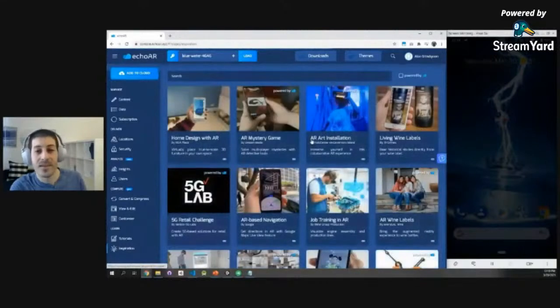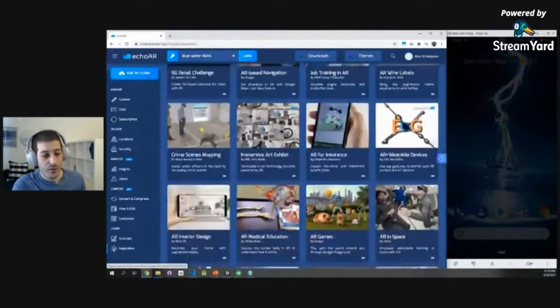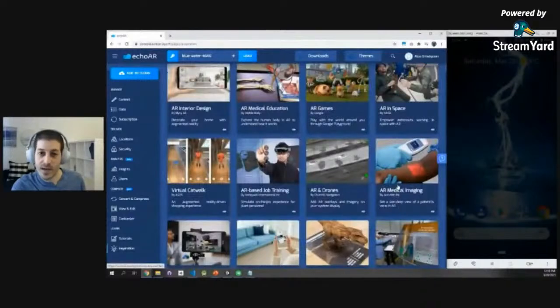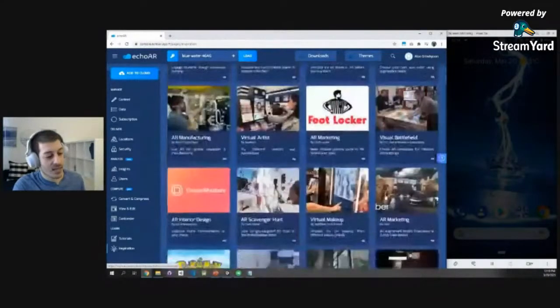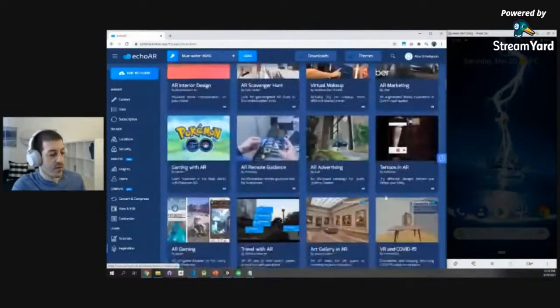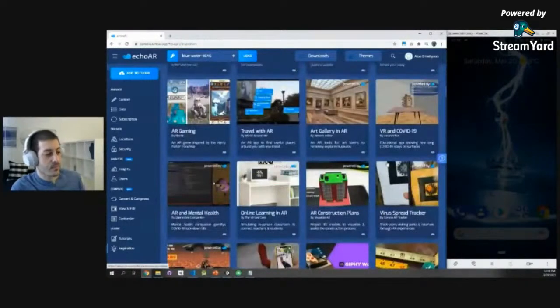This is the page that is filled with amazing AR/VR examples. Some made with Echo AR, like the murder mystery game that I mentioned, or the art installation, or a project that we did with Verizon 5G. This is filled with amazing examples of AR/VR that you should go through to get inspired. Things that people are building for healthcare and digital media and advertising and games, and things around COVID-19 even.